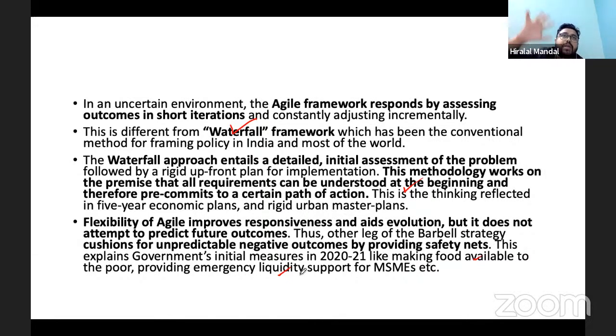It wanted to convert that problem into an opportunity, and therefore all the strategies adopted by the government of India as a response were more towards building the future. And for that, the government of India did not go for what was demanded.